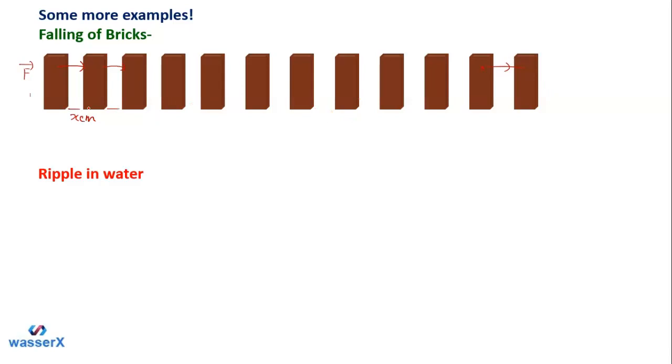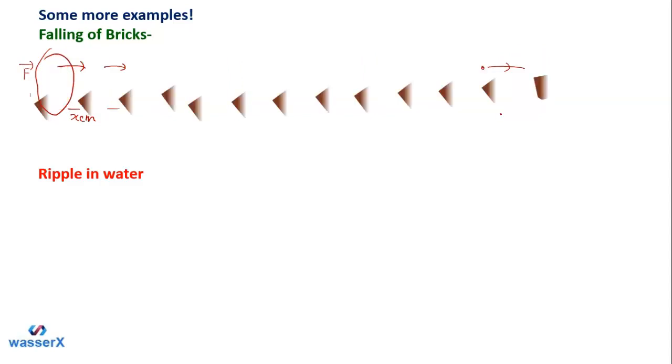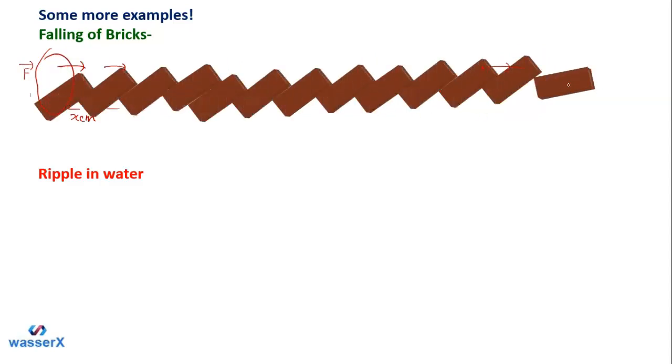So the first brick is not moving at all, but the last one will fall, of course. Let me show you the animation version of it. As you can see, the last one has fallen, but this first brick is not moving at all. It is at the same place. There were some disturbances there, but it has not moved from its own place. So the movement of the mass is not there, but still energy has been transferred from this brick to the next, and finally to the last one.